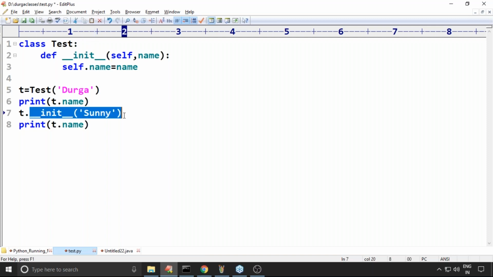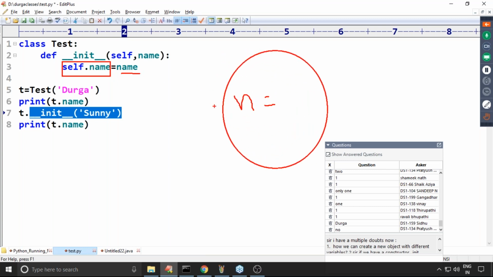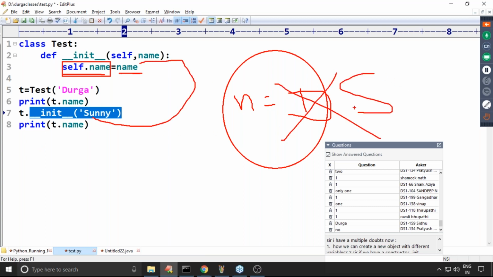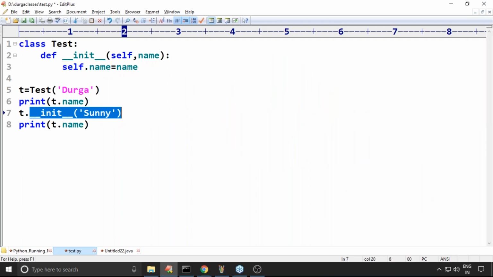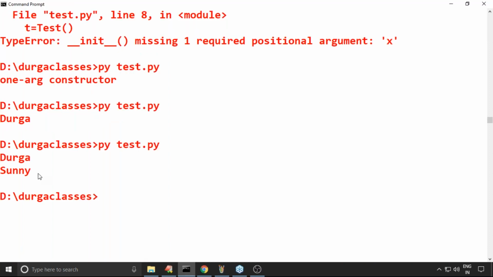Because of self.name = name, for the current object the name variable is already there with the value Durga. Now that Durga will be replaced with Sunny because reinitialization happens. Durga will be gone, only Sunny will be there. So the second print statement gives Sunny.